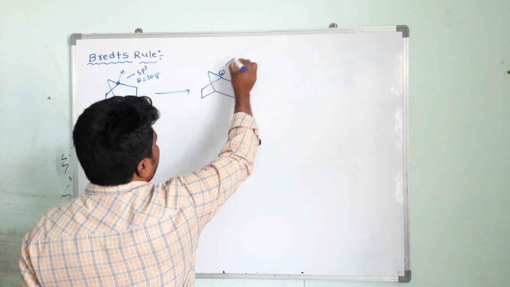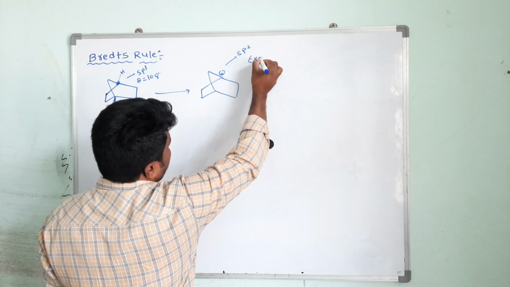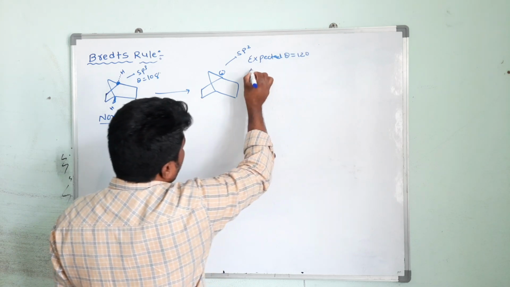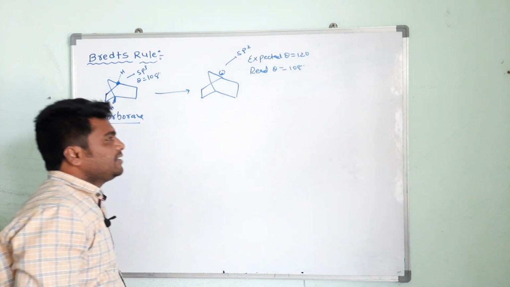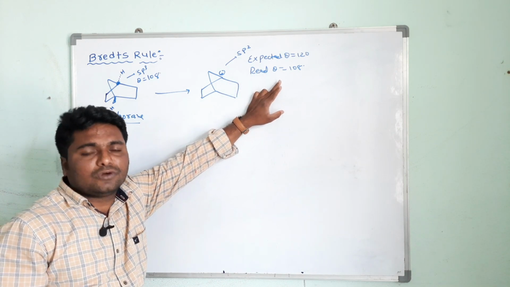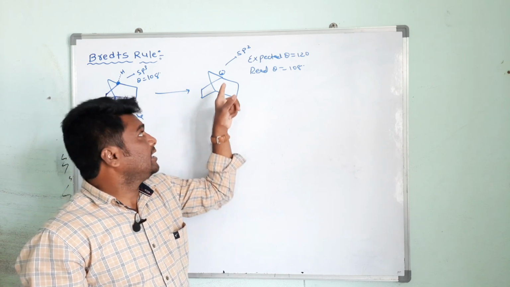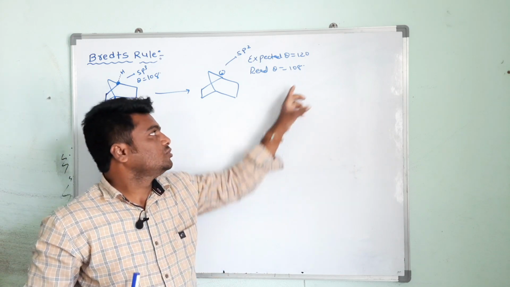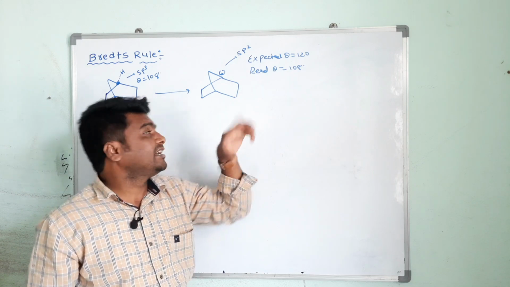Now see the carbocation. So what is the hybridization here? That is sp2. But what is the expected bond angle for sp2 hybridization? Expected theta is equal to 120 degree. But what is the real theta here? The real theta is equal to 108 only. It means actually expected is 120 but real is 108. It means the sp2 hybridized bonds forcefully come closer to each other. So due to this 108 theta angle, it means 120 bond angle is not possible.